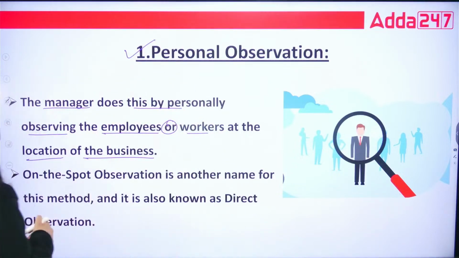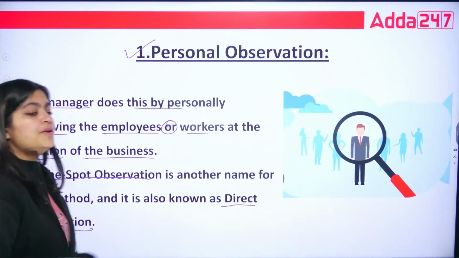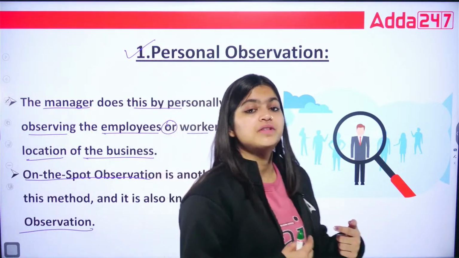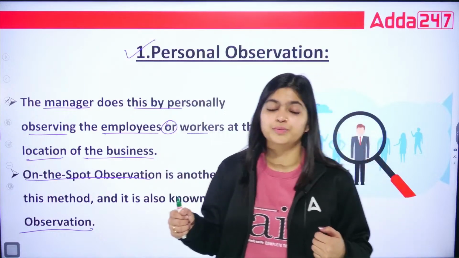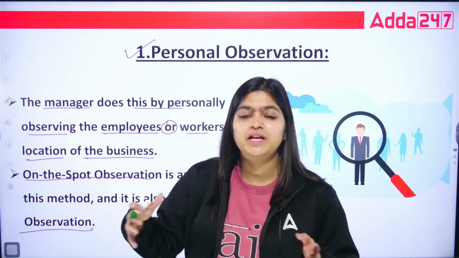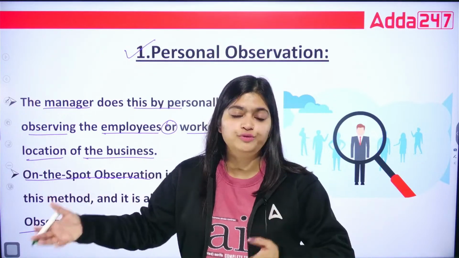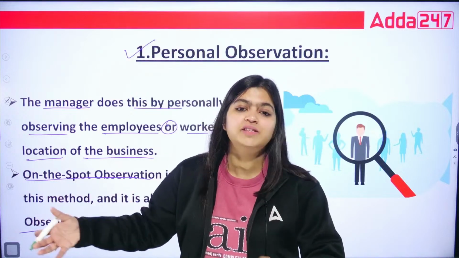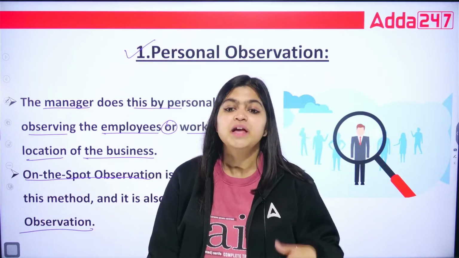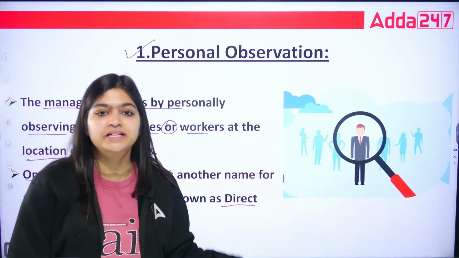What are the other names? First, on-the-spot observation is another name. Or you can also say direct observation, because your managers, your supervisors, are directly observing you. They observe at what time you are coming and for how many hours you are working, so that they can say whether you are fruitful to them or just wasting your time. That is personal observation, when your managers do it directly.